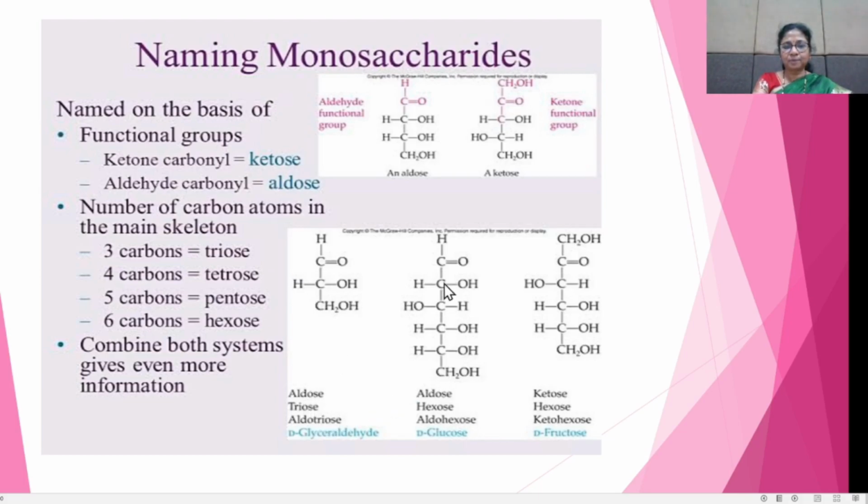Also here, this compound contains the aldehyde group. How many carbon atoms are there? 6 carbon atoms, therefore it is an aldose, and 6 carbon atoms is hexose, therefore it is aldohexose. See here also there are 6 carbon atoms, therefore hexose, containing a ketonic group, therefore it is ketose. The name of this compound is ketohexose. In this way, we give different names to monosaccharide carbohydrates.